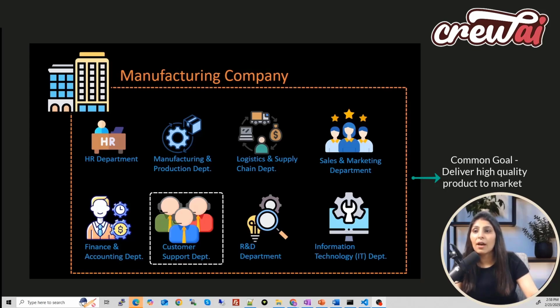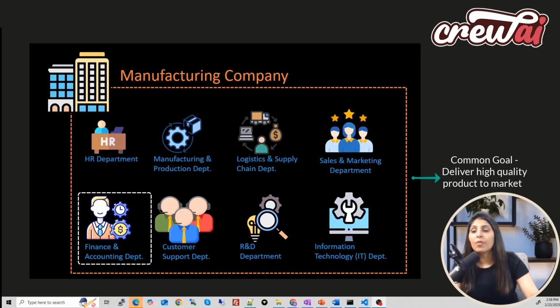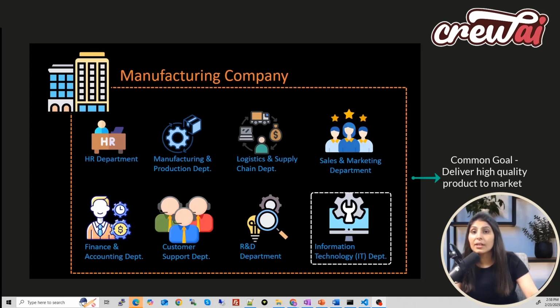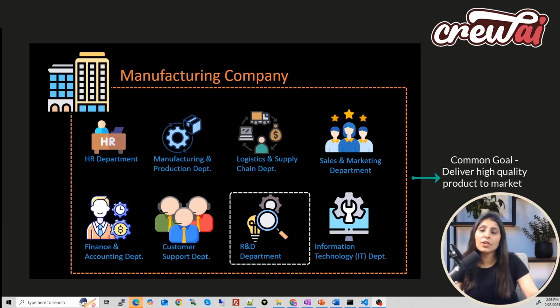Okay. And then we have the customer support department. This department assists customers with product related issues. The finance and accounting department is responsible to manage company budget, salaries, and the profitability. The IT department is there to handle company software, cybersecurity, and the internal systems. R&D department is there to design new models. So here, each department has a role. They're performing specific tasks and they are working together to achieve one big goal, which is delivering the high quality product to the market. Creo AI works just like this organization.